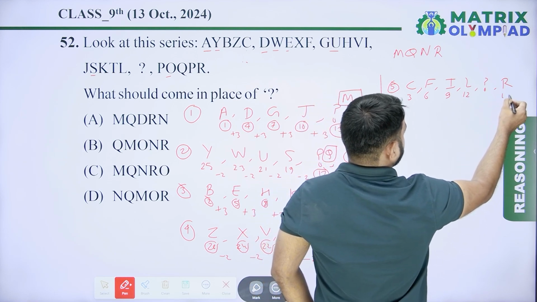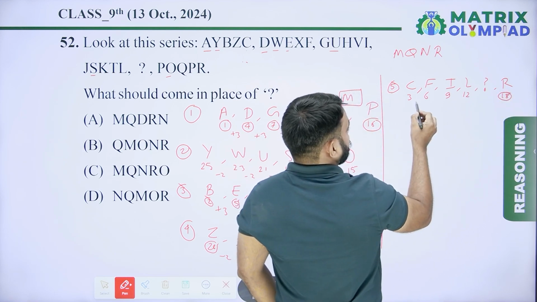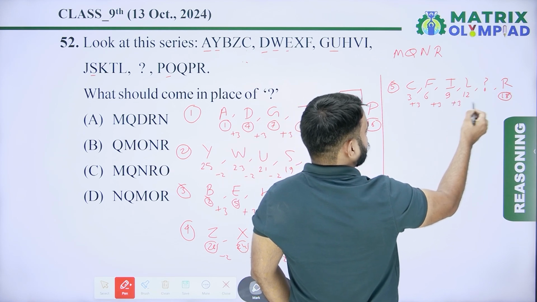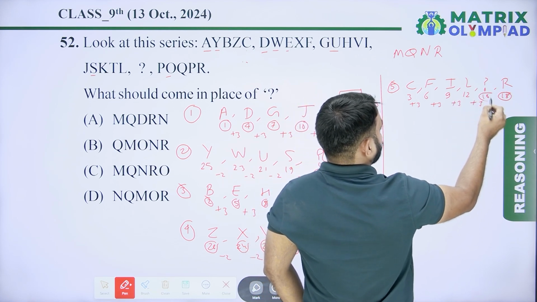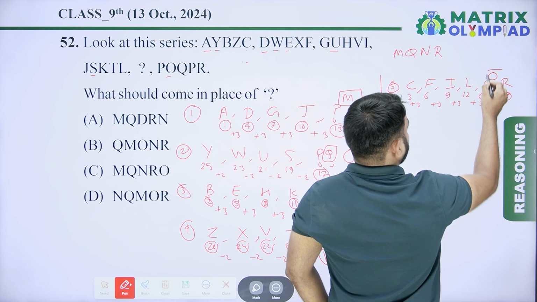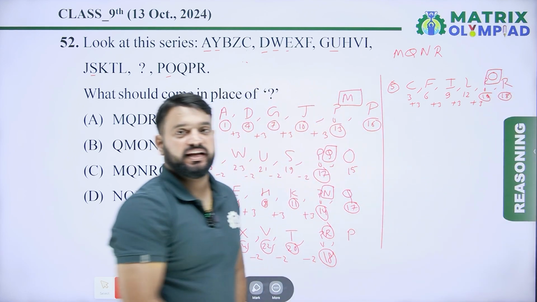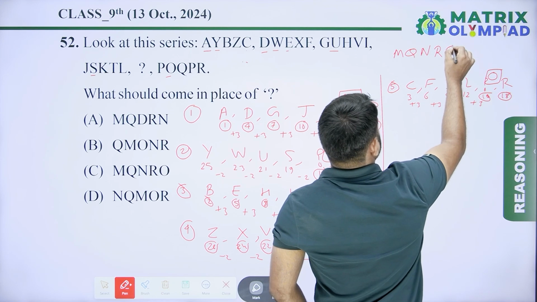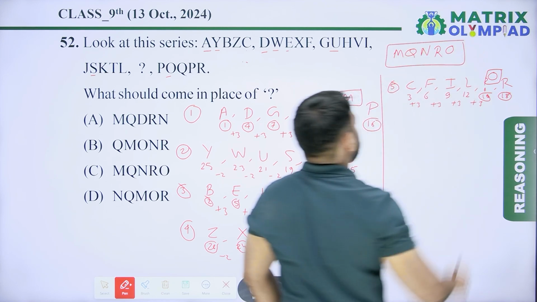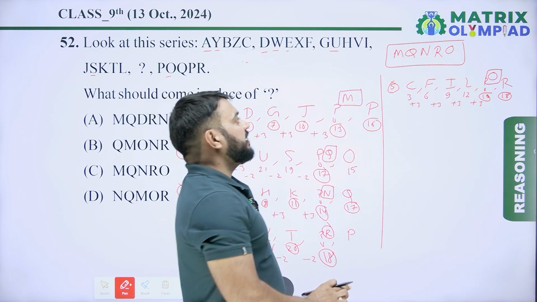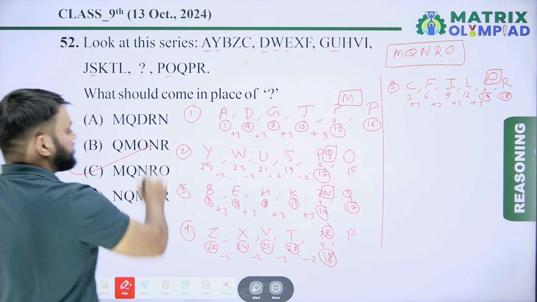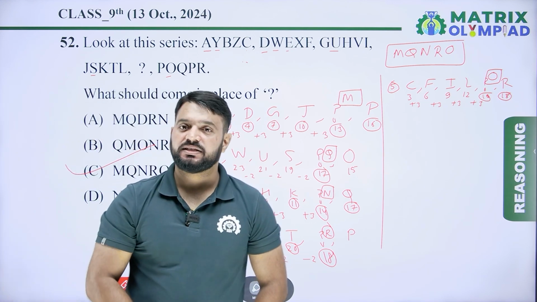R means 18. So pattern is 3 plus 3, it means 6. Now 6 plus 3, it means 9. 9 plus 3, it means 12. Now 12 plus 3, it means 15. So 15, it means O, because place value of O is 15 in English alphabet. So here fifth alphabet of the missing term is O. So missing term is MQNRO. It means option C is the correct answer of this question.